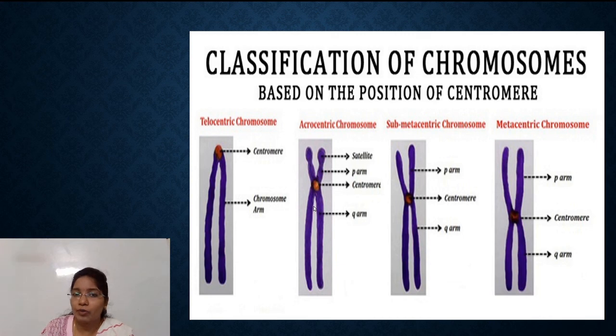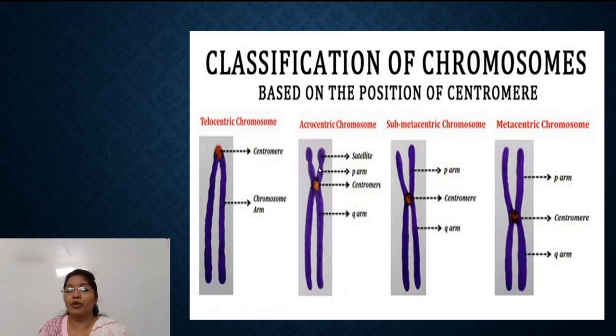Such a chromosome is an acrocentric chromosome. The third is the submetacentric chromosome. Here also the centromere is present at one side and the two arms are unequal, but one arm is not as short as in acrocentric.